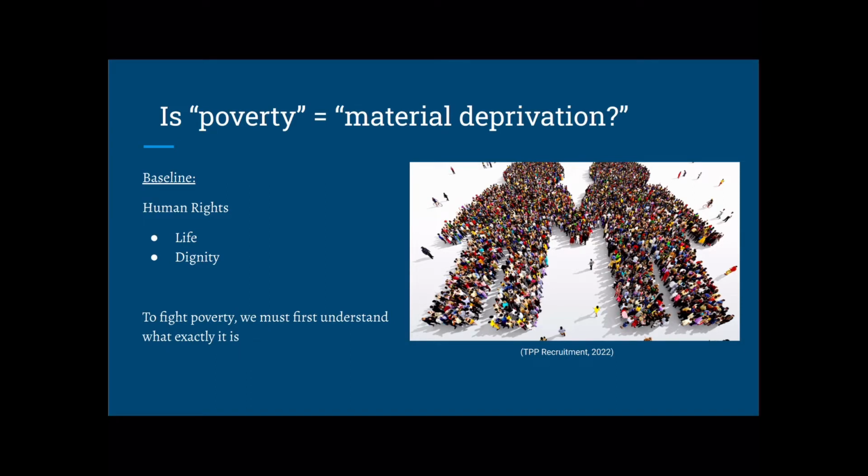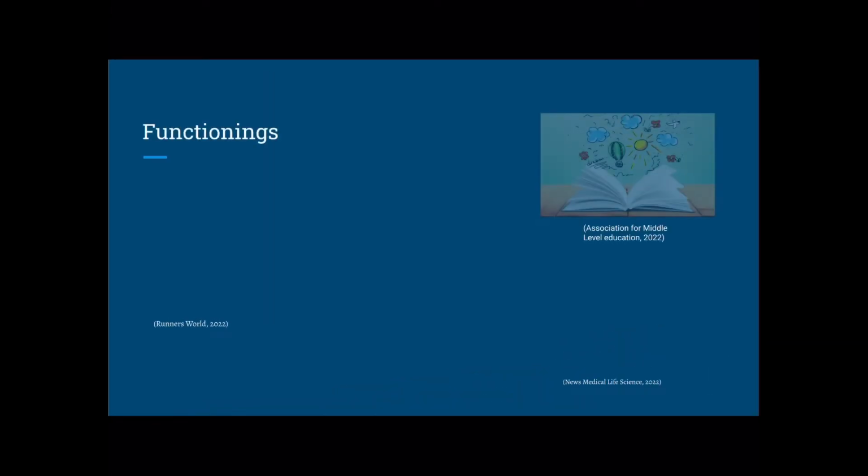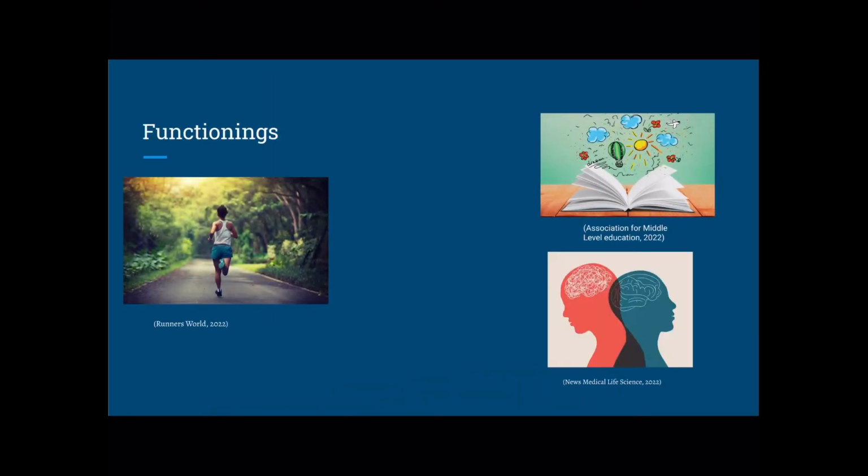As a human race, we have a moral responsibility to ensure that each of our peers maintains their dignity. However, in order to combat poverty, it is necessary to frame what the problem is. Before we talk about various existing ways of measuring poverty, let's define a few key terms. Functionings. Amartya Sen, a Nobel Prize winner and important welfare economist, believes functionings represent parts of the state of a person. Functionings can be thought of as actual beings or doings.